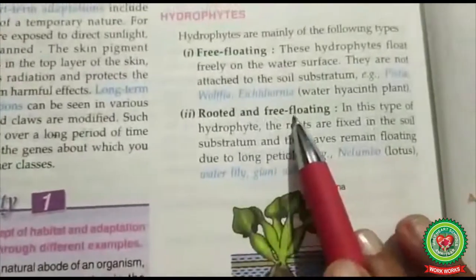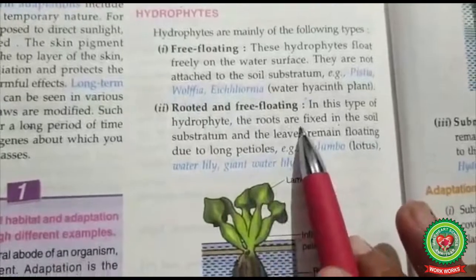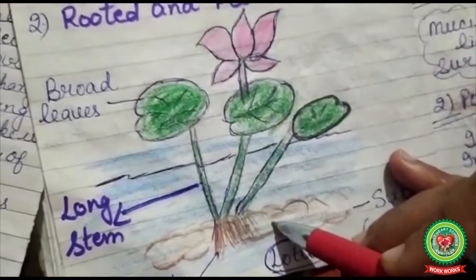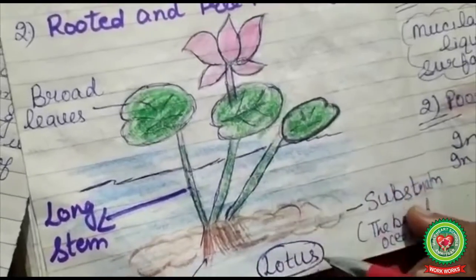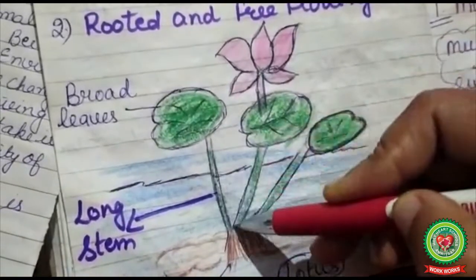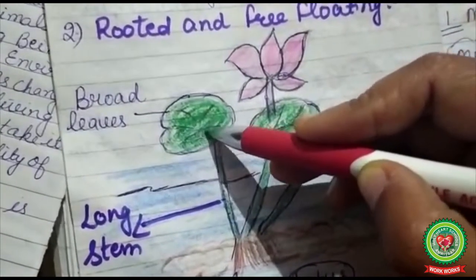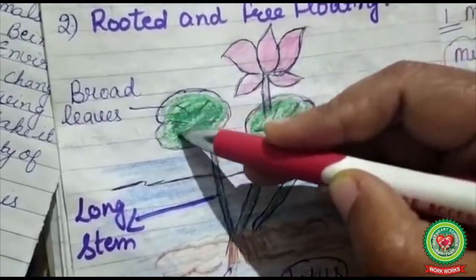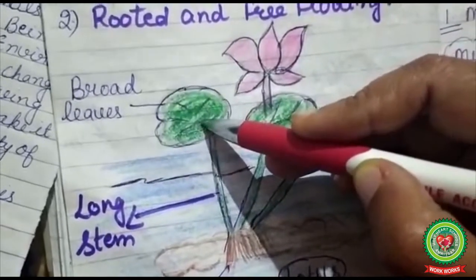Next is rooted and free floating. In this type of hydrophytes, the roots are fixed in the soil substratum, and they are also called fixed plants. Examples of fixed plants are lotus and water lily. They have a long and hollow stem. They have broad leaves. They have stomata on the upper surface of the leaf that help in exchange of gases. They have a waxy coating on the surface of the leaf which makes them waterproof and protects them from decaying in water.